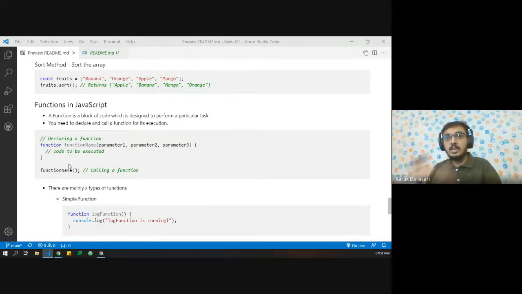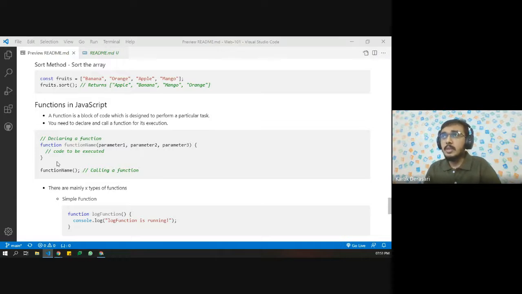We generally club the code into different functions and use them whenever and wherever required. If you want to perform this multiple times, we just need to call the function.